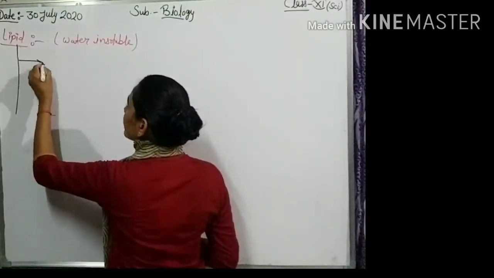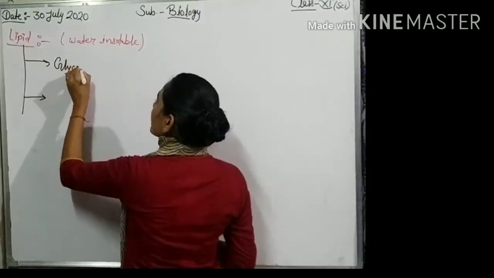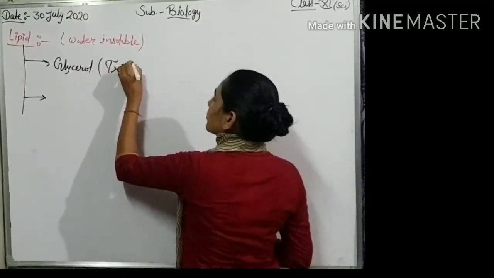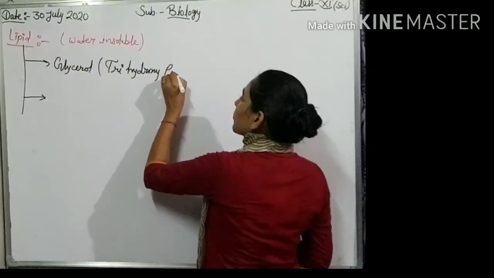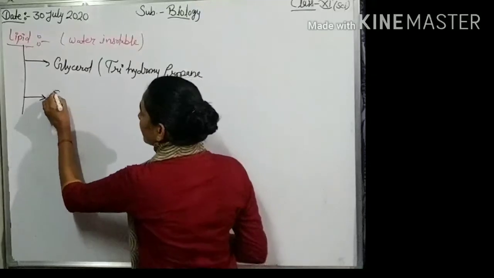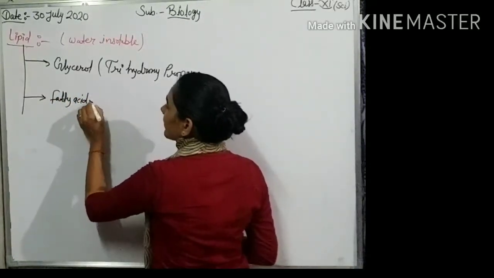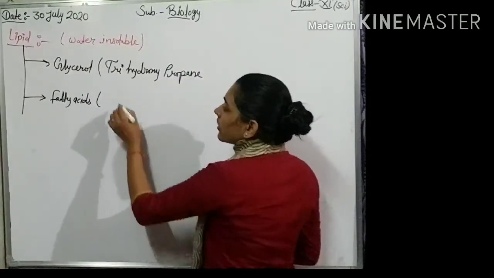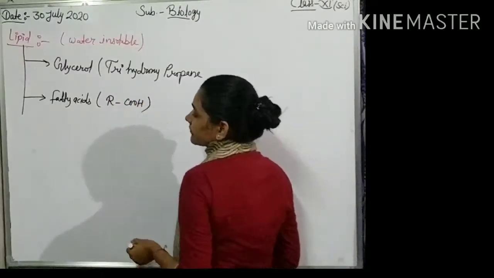So, in lipid, glycerol, which is trihydroxy propane, reacts with fatty acids, which are COOH chains.